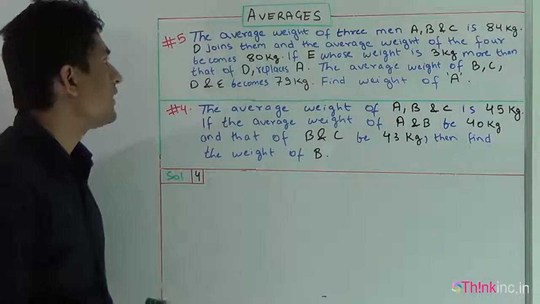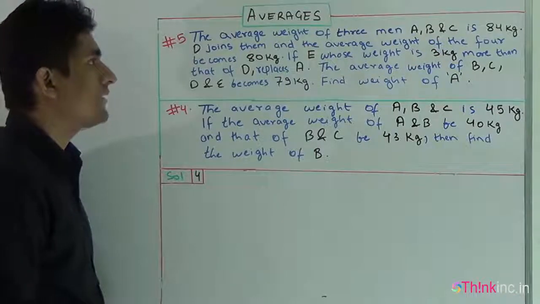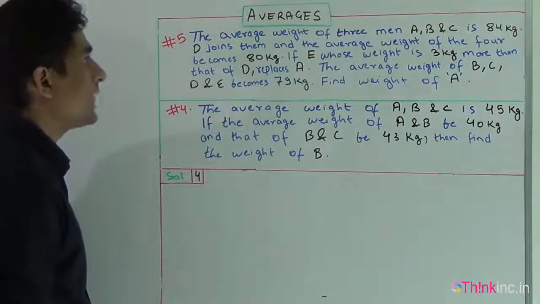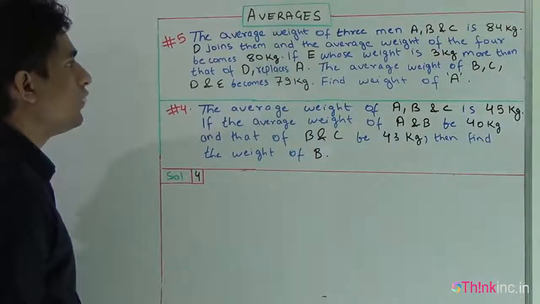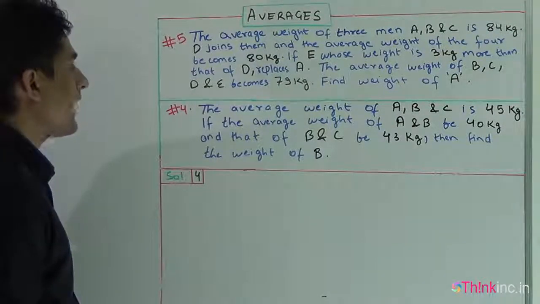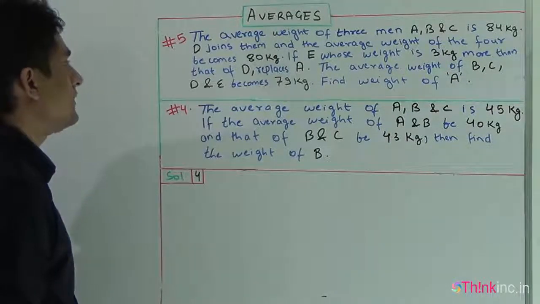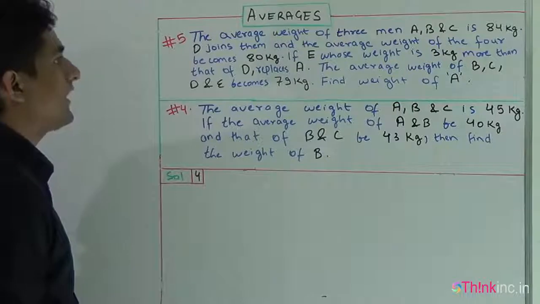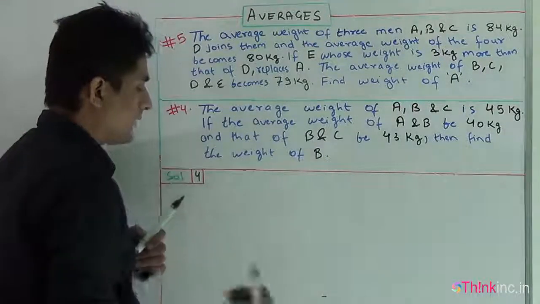That's the next question. Now question is, the average weight of 3 men, A, B and C is 84 kg. D joins them and the average weight of the 4 becomes 80 kg. If E, whose weight is 3 kg more than that of D, replaces A, the average weight of B, C, D and E becomes 79 kg. Find the weight of A. Our question is, let me explain you the question.